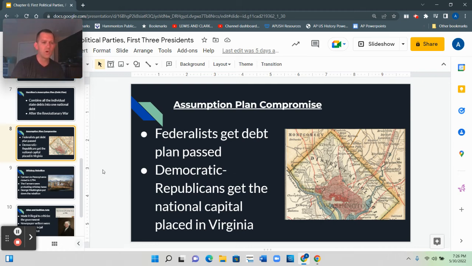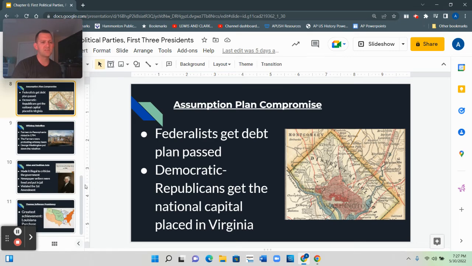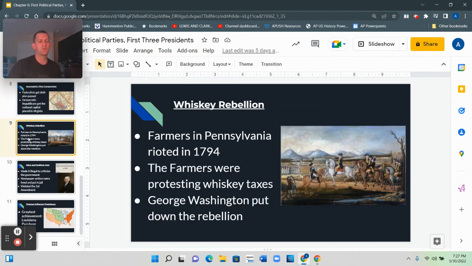All right, there is one more major event in the George Washington presidency that you should know about. Okay, and this event happens in 1794. One of Hamilton's economic plans was to pass a tax on whiskey, and that plan backfired. So the next question on your study guide asks you about something called the Whiskey Rebellion.